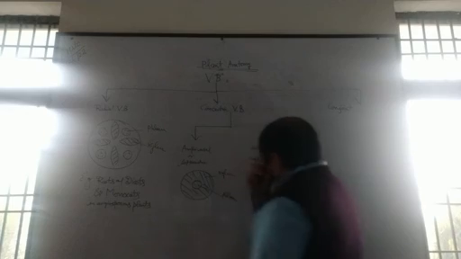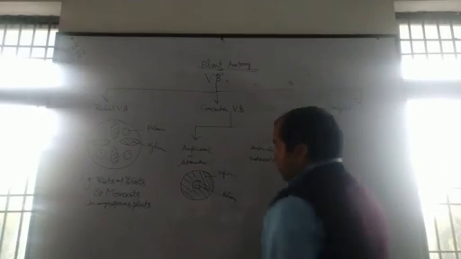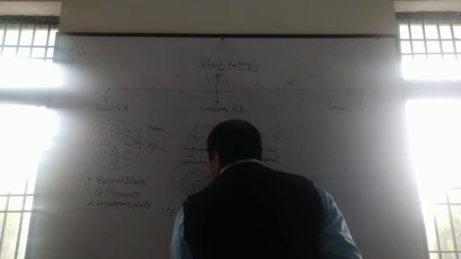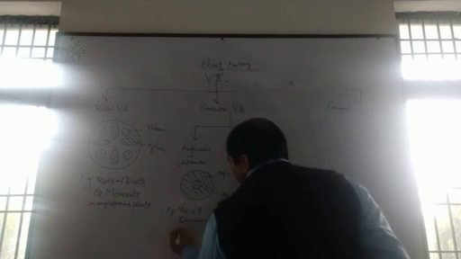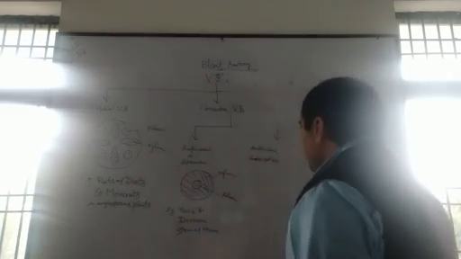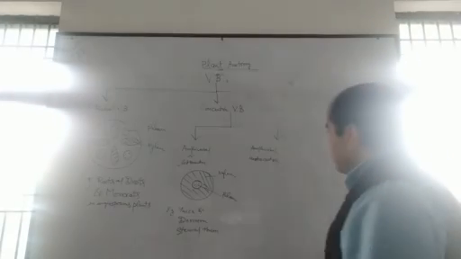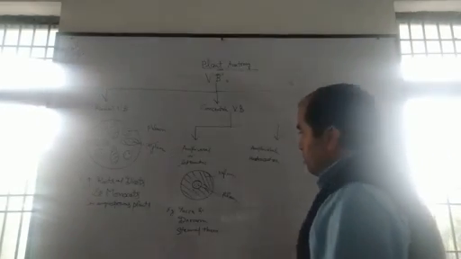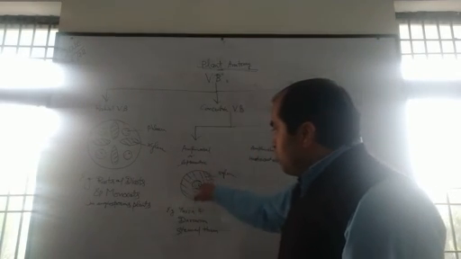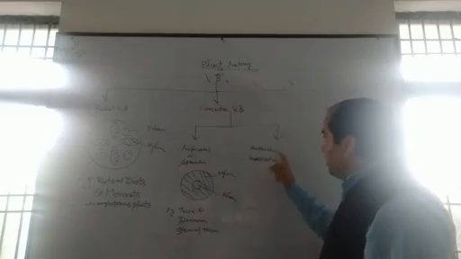Such a type of vascular bundle is found in the stems of Yucca and Dracaena. And in the case of the amphicribal vascular bundle, because in amphivasal vascular bundle you will see that xylem surrounds the phloem, on the other hand in amphicribal vascular bundle